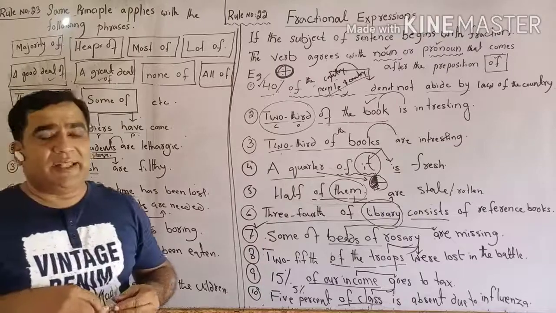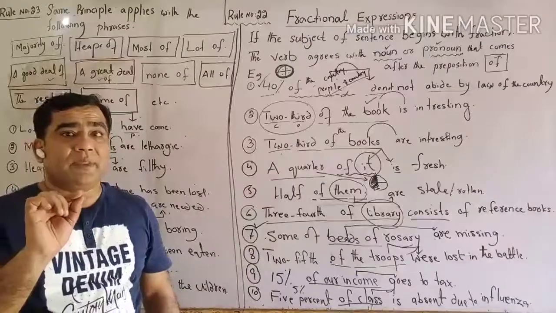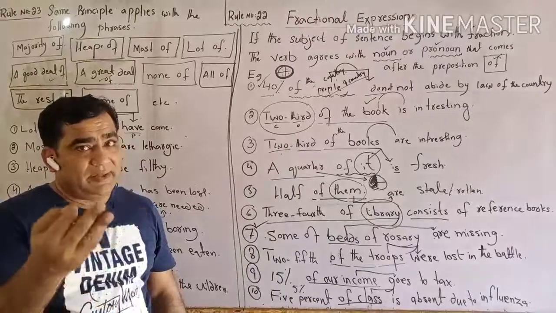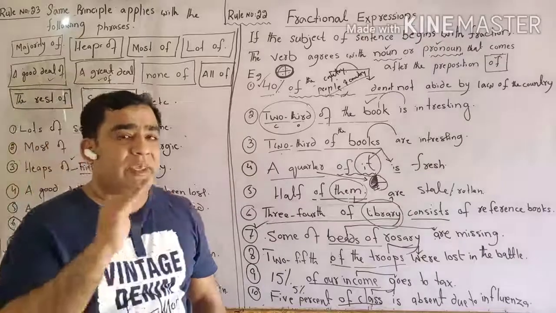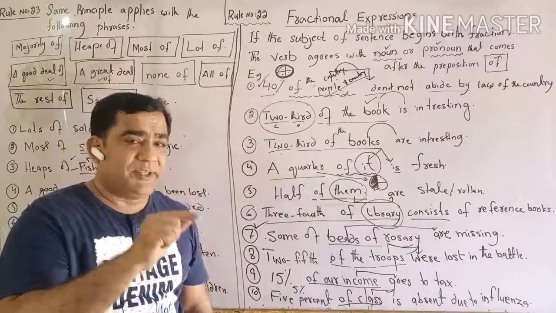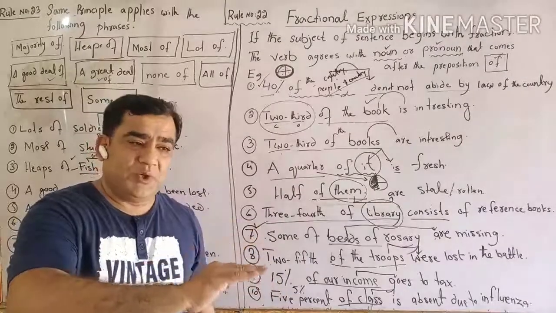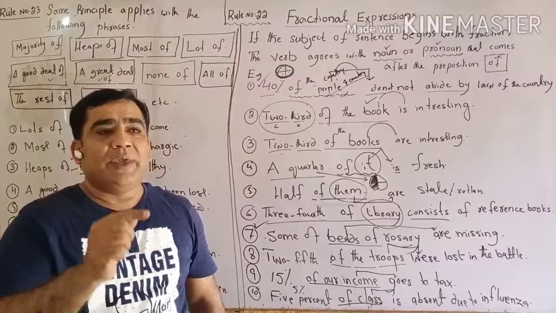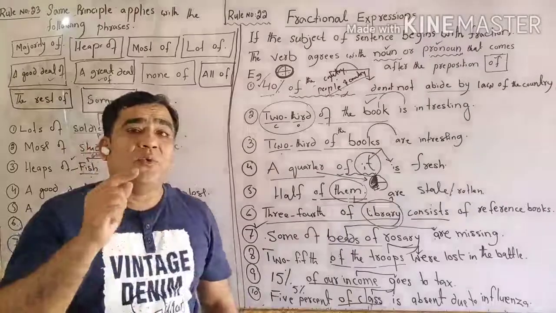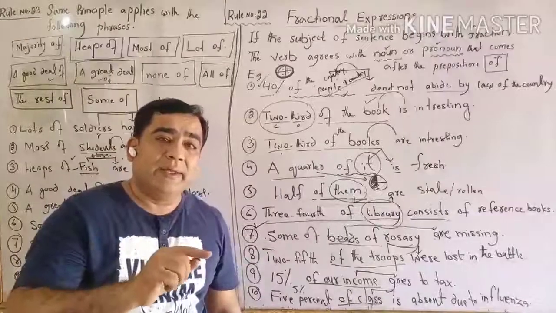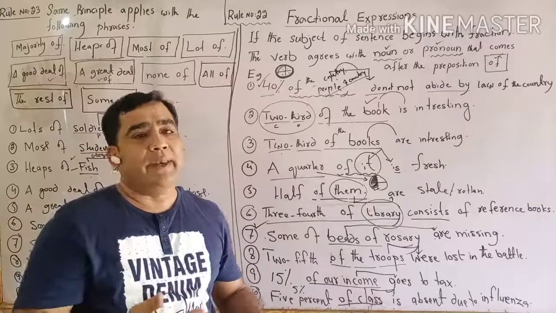These are the expressions, and then we put of after that, and then we use a noun or pronoun, whether singular or plural, and then we decide after the preposition of whether the subject is singular or plural, and accordingly which verb would agree with the subject.